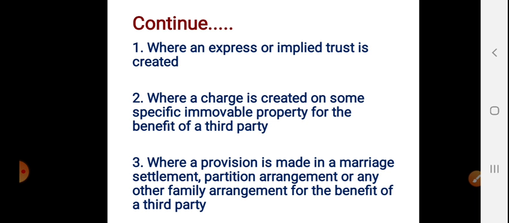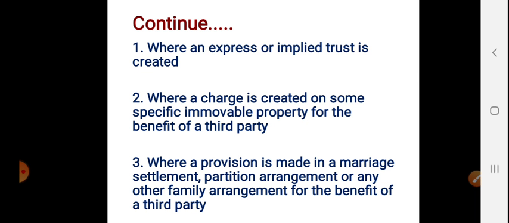She was a stranger to the contract of marriage settlement, but a charge had been created on some specific immovable property for the benefit of a third party. The contract was between the father of the bridegroom and the father of the bride, but for the benefit of a third party. Who is the third party?